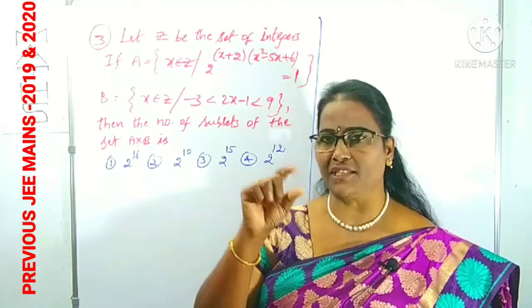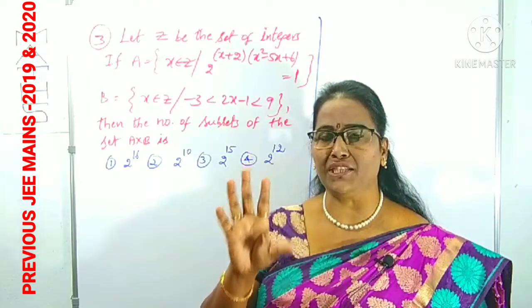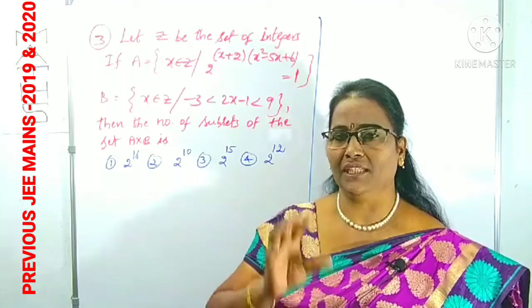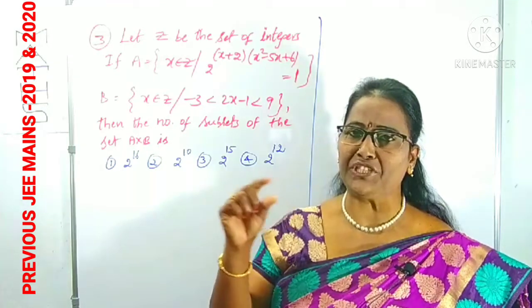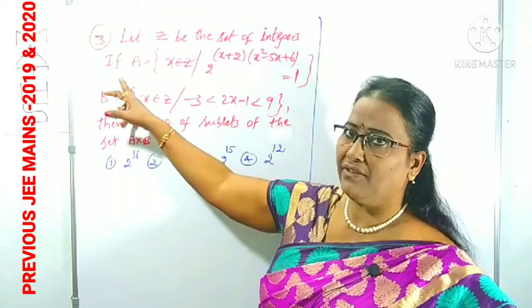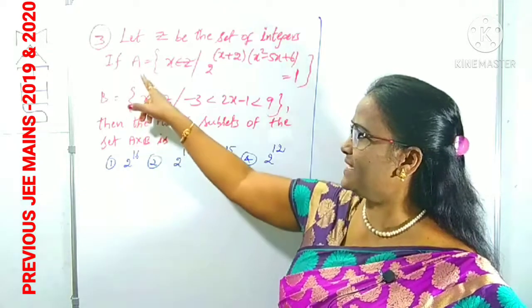We know the set of integers is denoted by Z, but in the final examination they will mention particularly what that letter indicates. In most examinations, the nature of the letter is mentioned like that. Two sets, A and B, are given. What is set A?